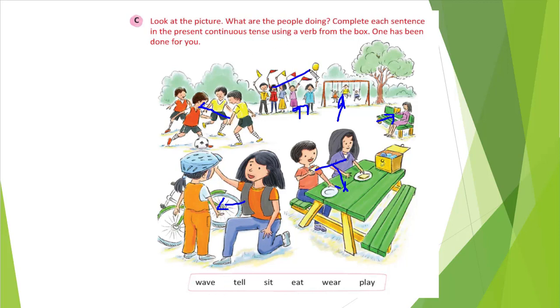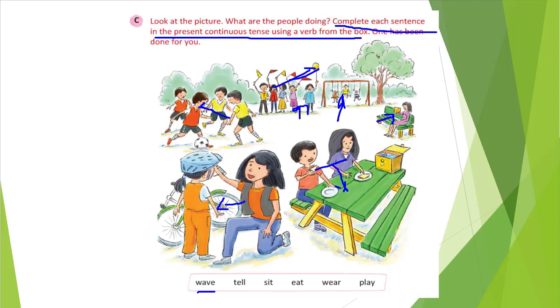Here these children are waving this flag. So here look at the picture, what are the people doing? We understood already what the people are doing. I already explained. Complete the sentences in present continuous tense using verbs from the box. After this image, I'll show you the exercise, in which filling the blanks will be there.